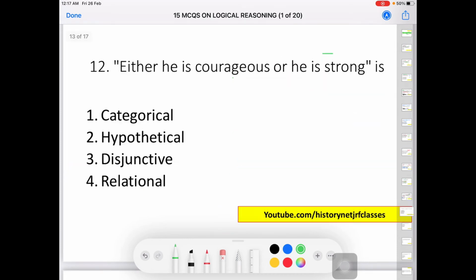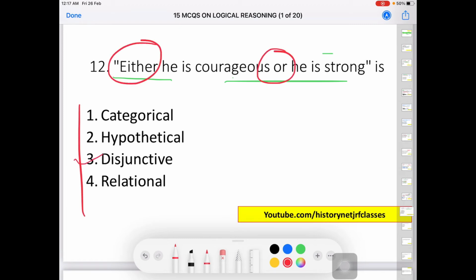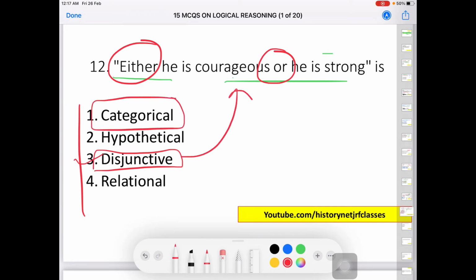Next we have, either he is courageous or he is strong, which type of syllogism? Options are given. Whenever we have the either form, it becomes disjunctive. Disjunctive always represents alternation. Categorical talks about separate categories. Hypothetical talks about conditions, like if it rains then I will not attend the seminar, or if he doesn't respect me I will leave him.